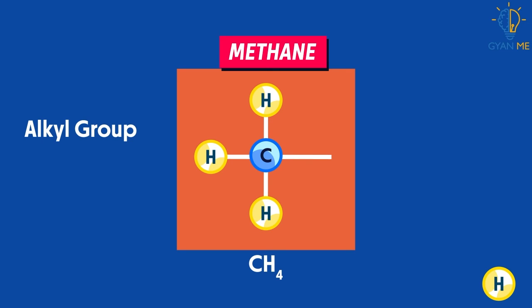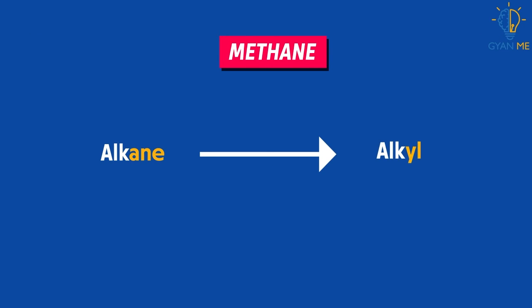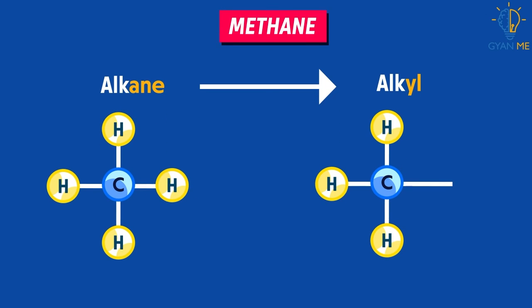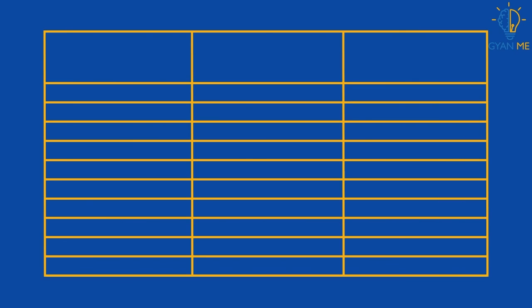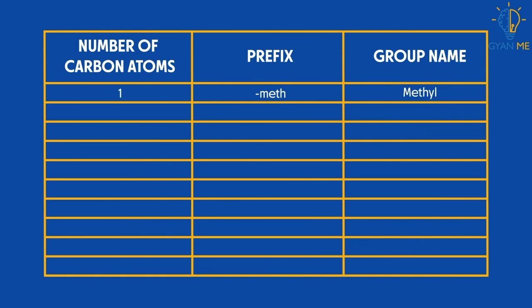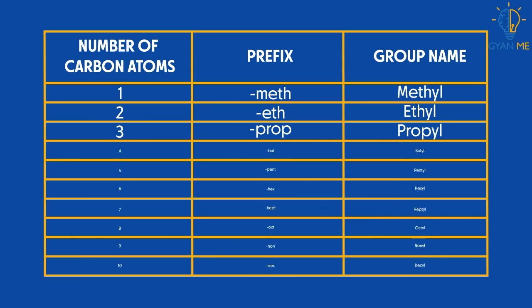It is represented by the capital letter R. The name of the alkyl group is derived from the name of its alkane by replacing the "-ane" suffix with "-yl". Since in our case this structure is derived from the corresponding alkane methane, its name will be methyl. If we have ethane here, and if we remove one hydrogen, the corresponding alkyl group will be ethyl. And if it is propane, it will be propyl, and so on.